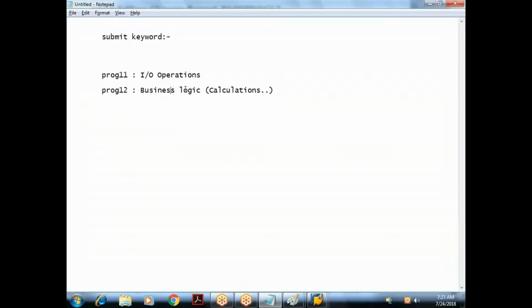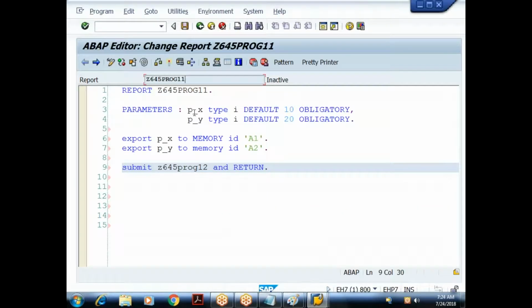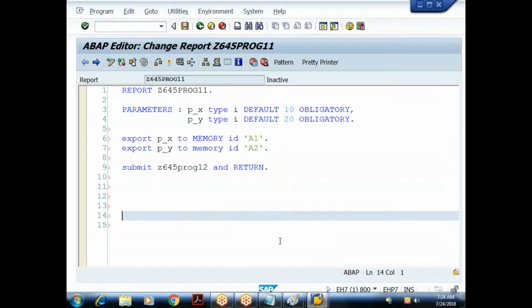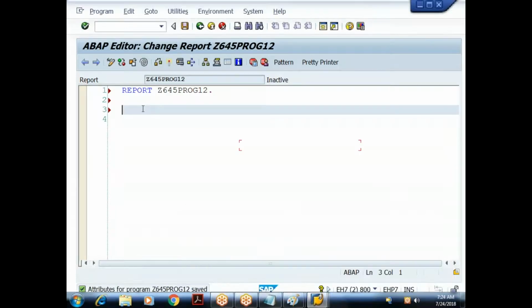Just try to understand what this 12th program has to do. It has to take care of the business logic. What is the business logic? Based on the input values, it has to perform some calculation. So in my source program, what are my variable names where the input values are stored? P underscore X and P underscore Y. In my target program also, I need to take the same variable names. Compulsory, the same variable names. So I'll say data.